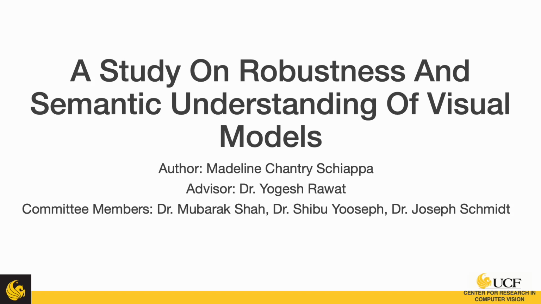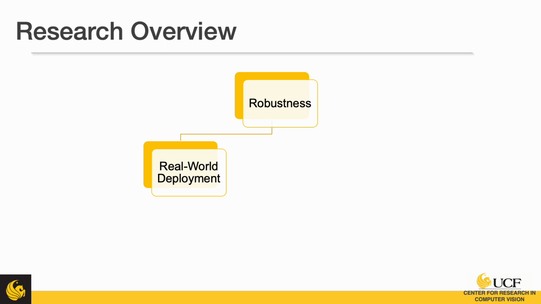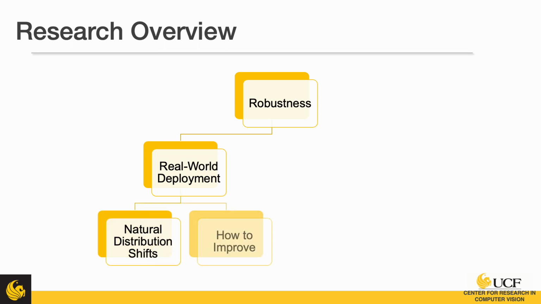Everyone. Today I'll be presenting a study on robustness and semantic understanding of visual models. So this body of work, the overarching theme is robustness, and there's two aspects to this. We have real-world deployments, so we're looking at how models respond to real-world distribution shifts, and from those findings, how we can improve those models.